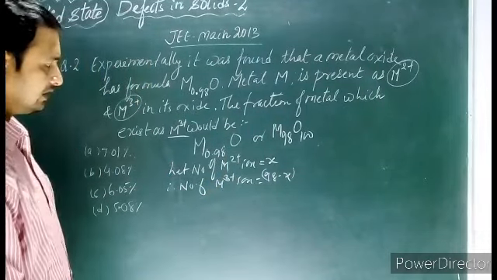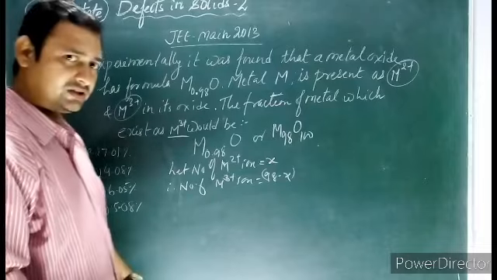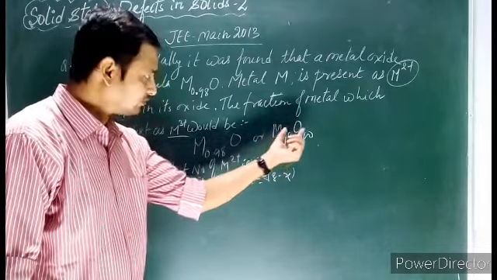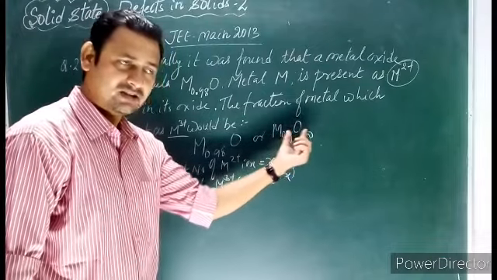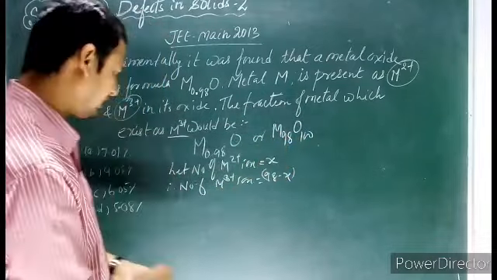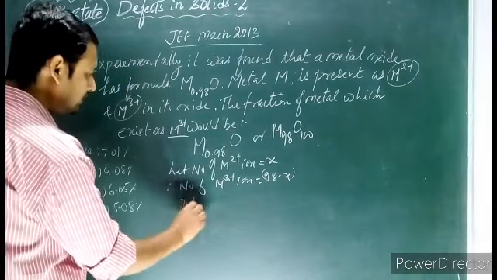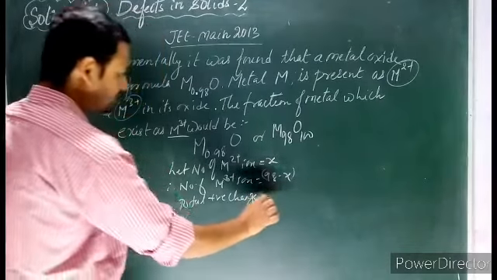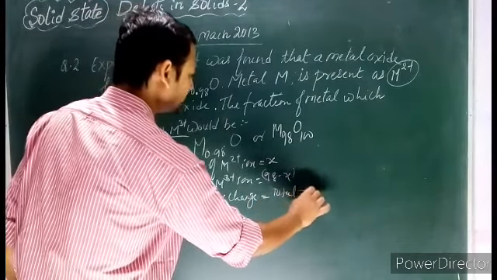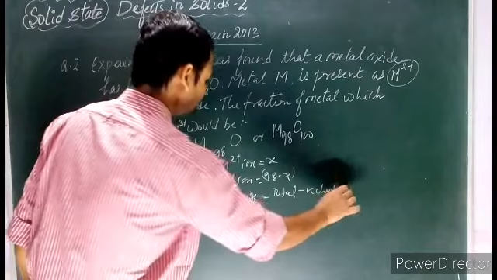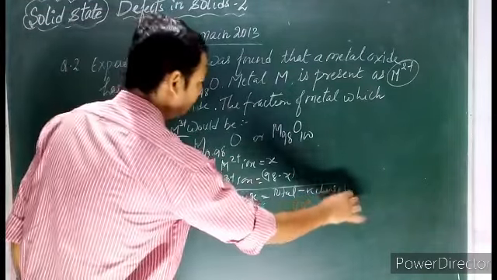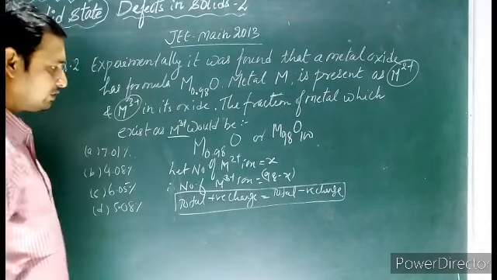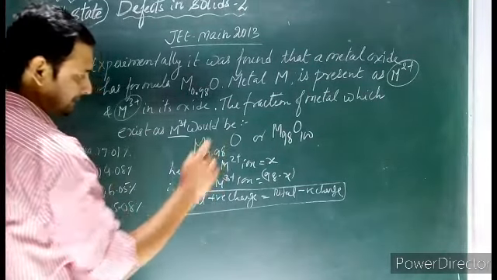No problem. Now you see here, the total positive charge is because of these ions and the total negative charge because of these ions, and the total positive and negative charge will be equal. So total positive charge equals total negative charge. The positive charge is because of M2+ ion and M3+ ion.